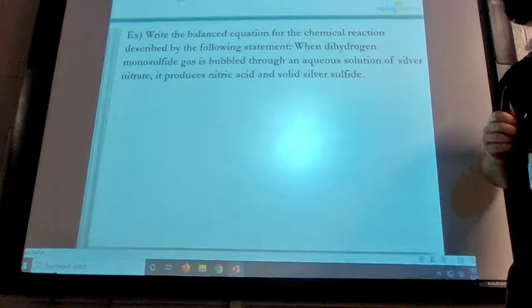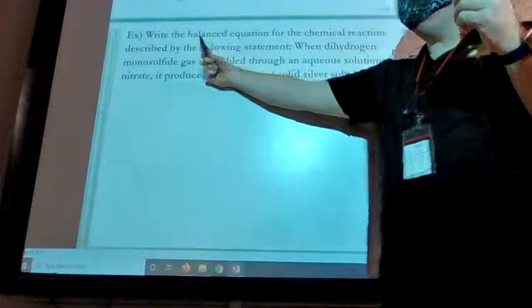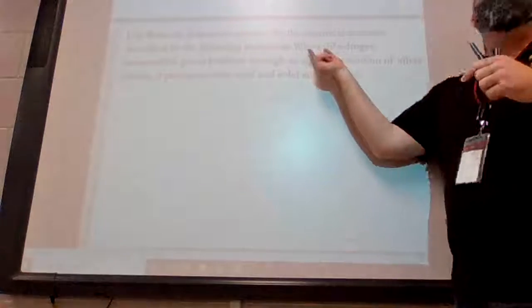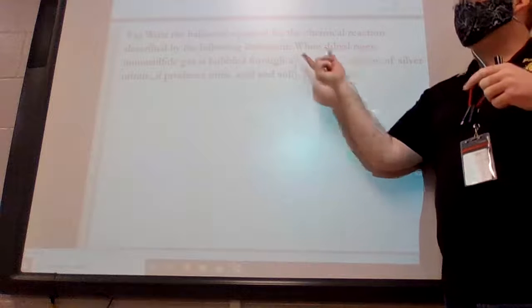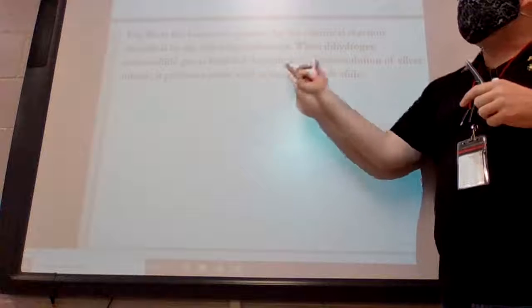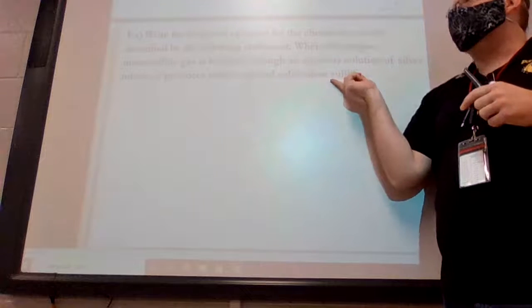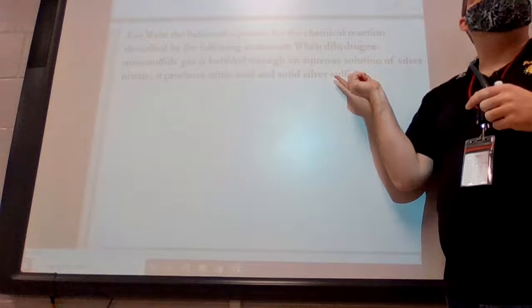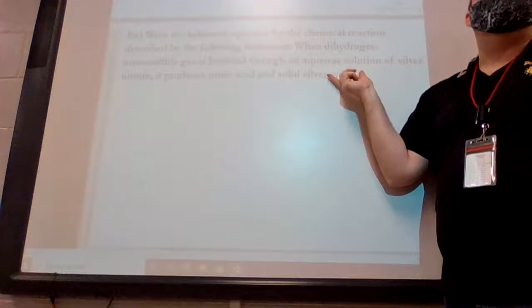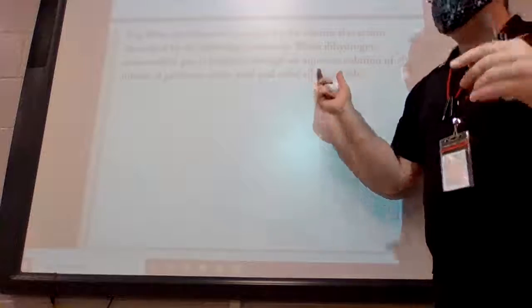So here's your example. Write the balanced equation for the chemical reaction describing the following statement. When dihydrogen monosulfide gas is bubbled through an aqueous solution of silver nitrate, it produces nitric acid and solid silver sulfide. So this is written out. They normally don't write this out where you have to get all the chemicals, but let's do this as it's written, and we can kind of get going on this.